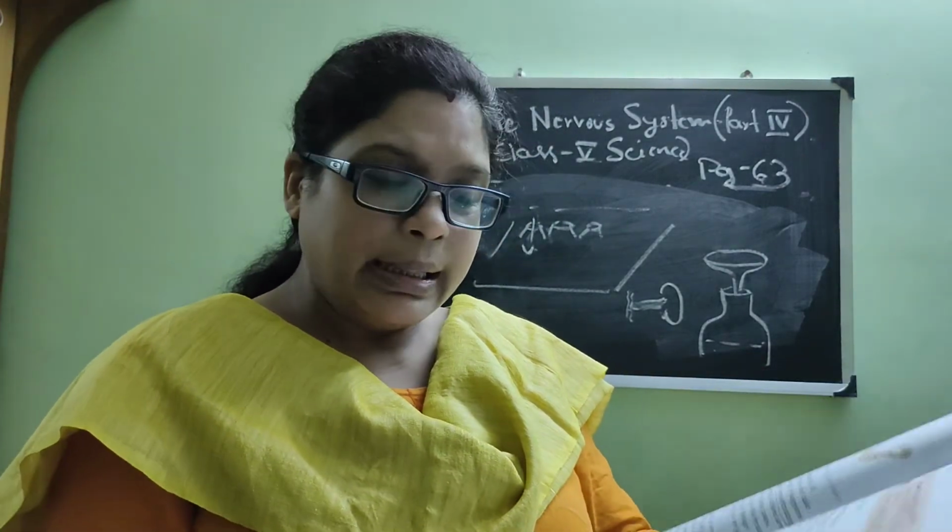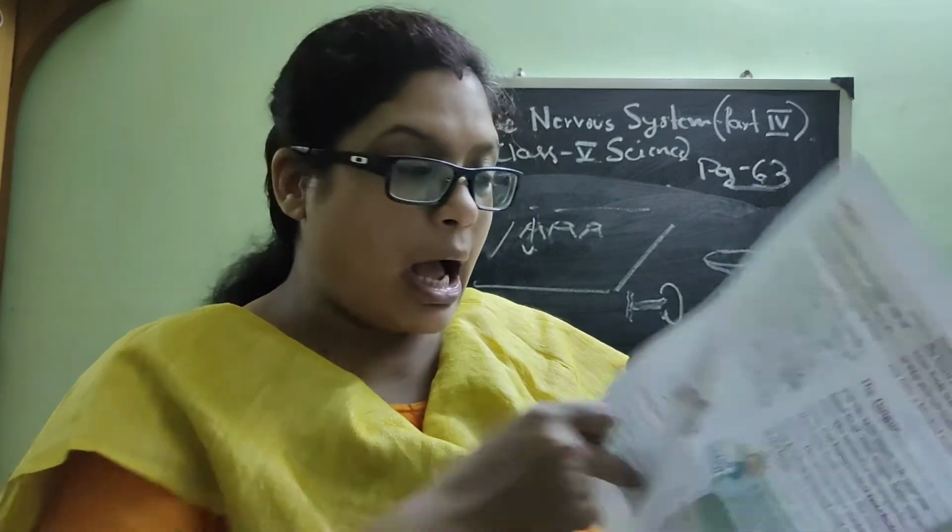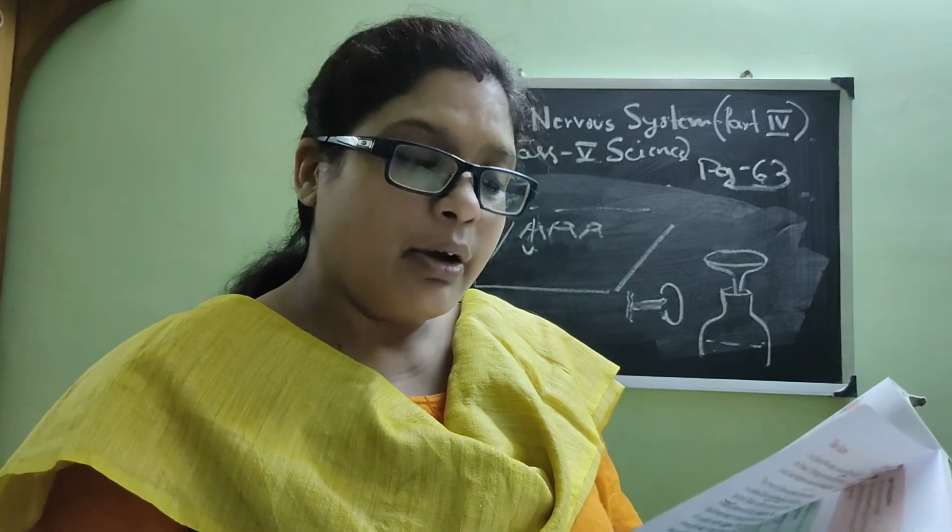So in our fourth class of the nervous system, we have understood the structure of the eye and the structure of the ear. What we are seeing, the colored part is the iris, and the pupil is in the center of the iris.